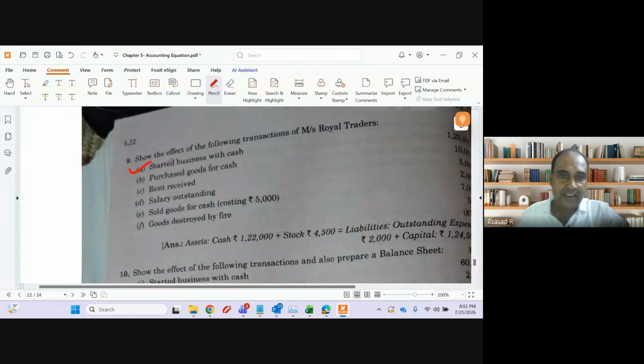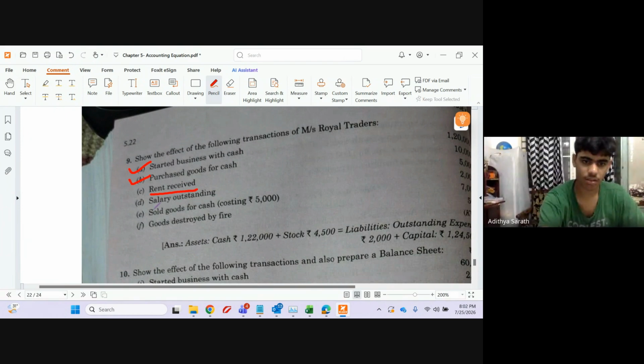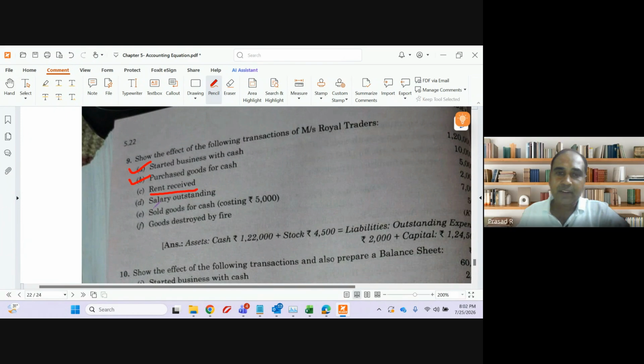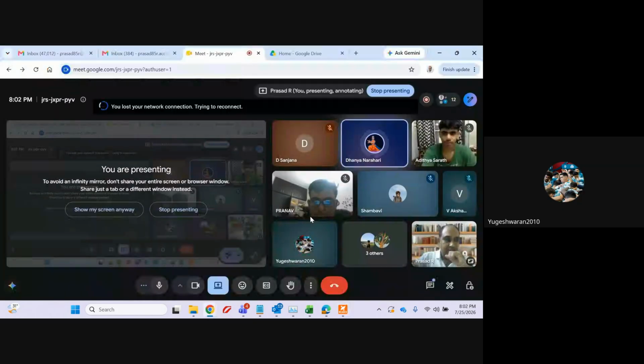Started business with cash. I don't have to discuss. Purchase goods for cash. I don't have to discuss. Rent received. Income or expense? Income. My capital will increase. Salary outstanding, you already know. Goods sold for cash, this we already discussed. Last one, I will discuss only the last one. Goods destroyed by fire. Stock will decrease, and capital will decrease.